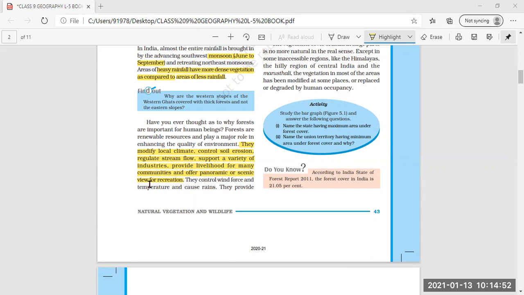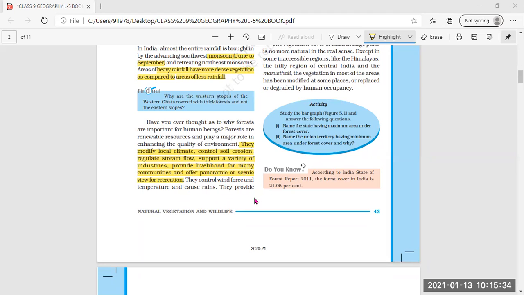It supports a variety of industries also. Forest becomes the main raw resource for most of the industries. The raw material is being provided by the forest, so they use the forest products as raw material for the industries. Then they provide livelihood for many communities also. Many communities are there, tribal communities and all. They depend on the forest only, and it gives a great scenery, good view for the human beings.